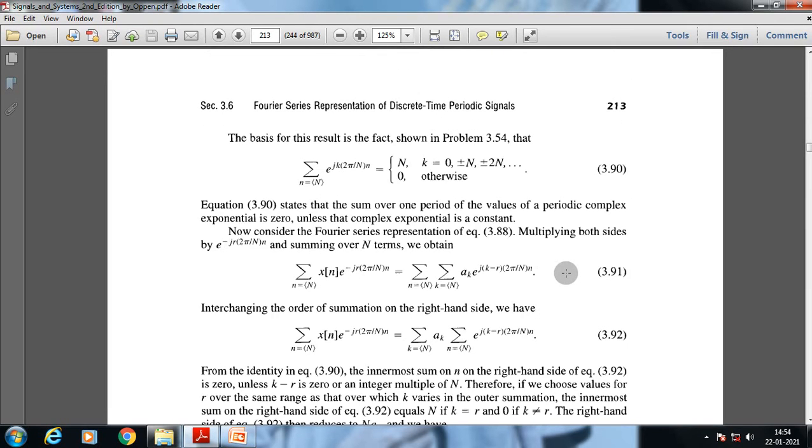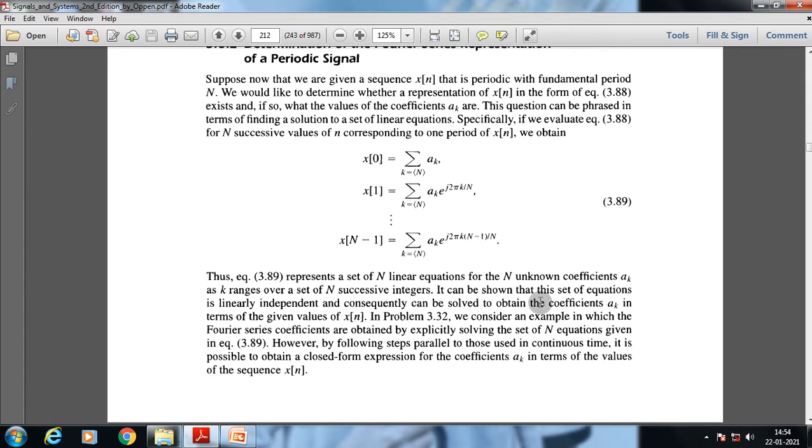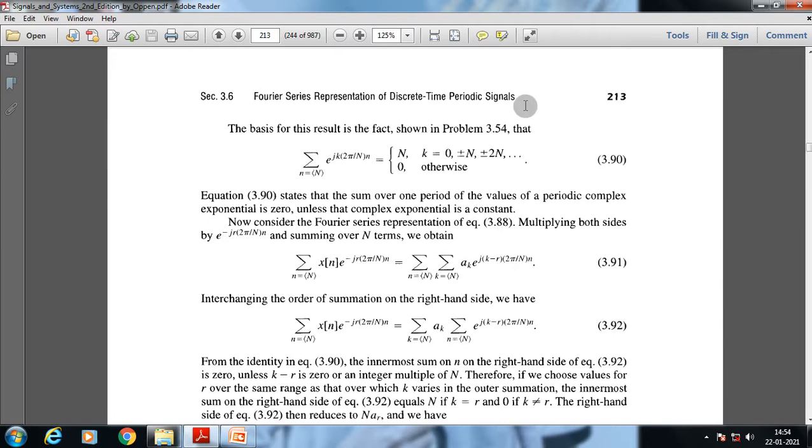It can be shown that this set of equations is linearly independent and consequently can be solved to obtain the coefficients a suffix k in terms of the given values of a suffix n. In problem 3.32 we will go through that problem, so no need to discuss all those things.